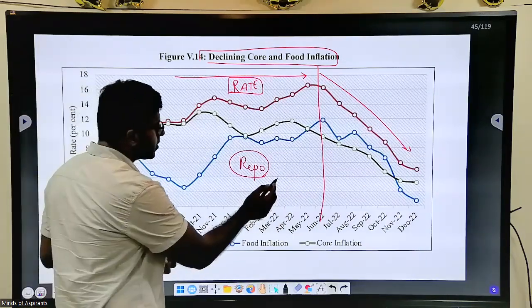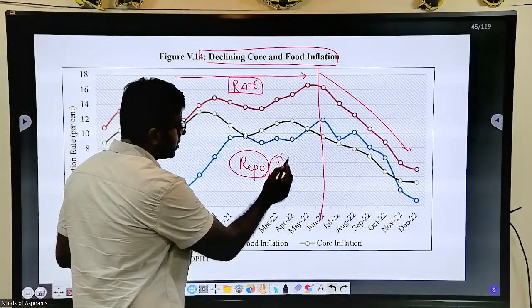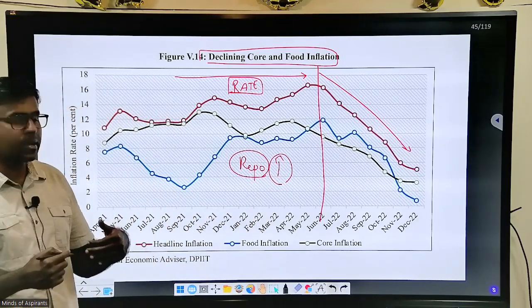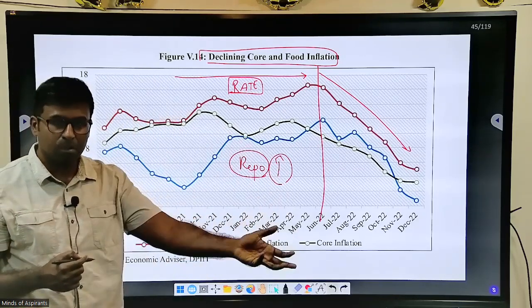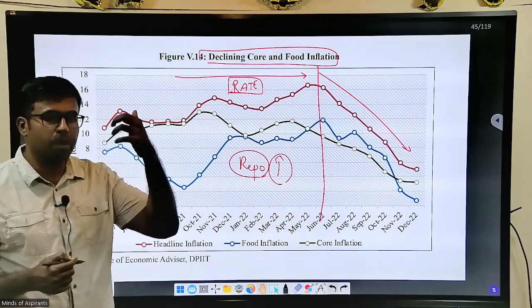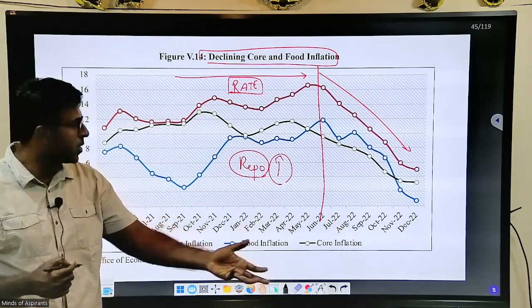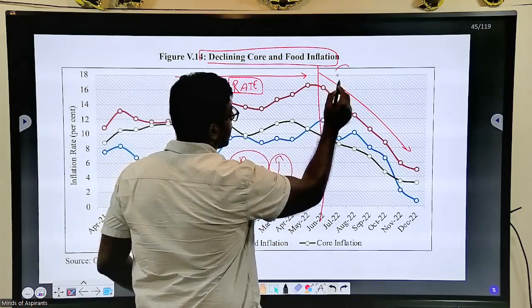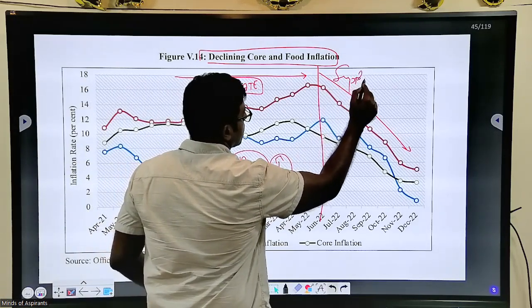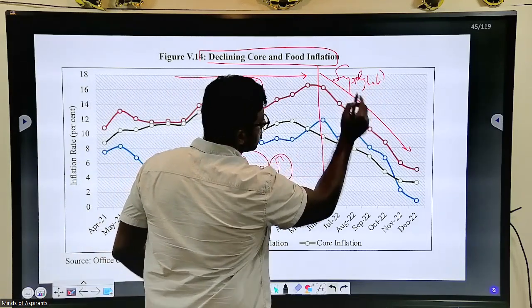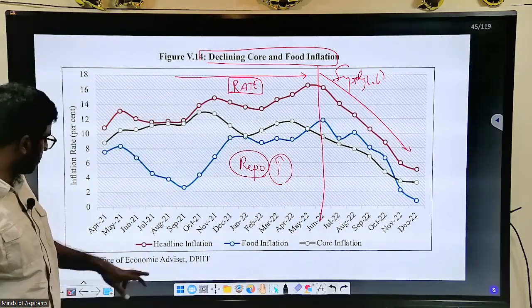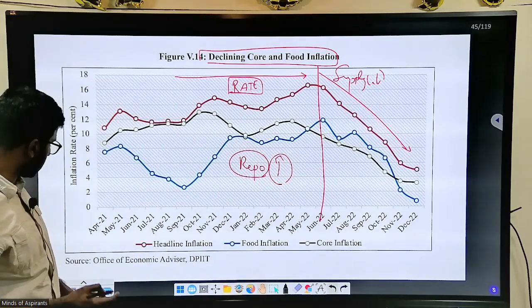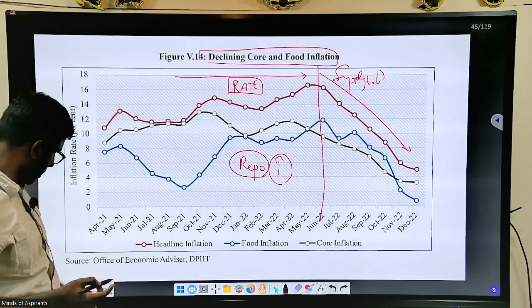It should increase its repo rate, that is, you are increasing the rate at which you are giving money. That means you are making the money costly. When it is costly, supply will reduce. When supply is reducing, you will reduce the inflation. Simple. That is the logic of the monetary policy of India.